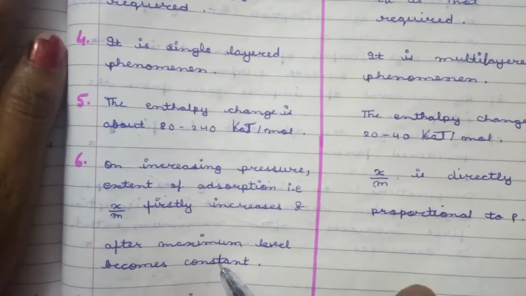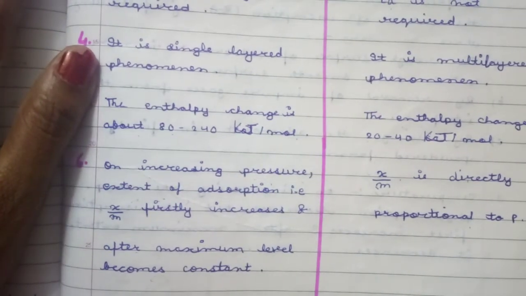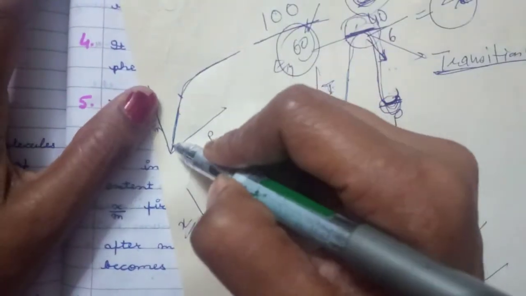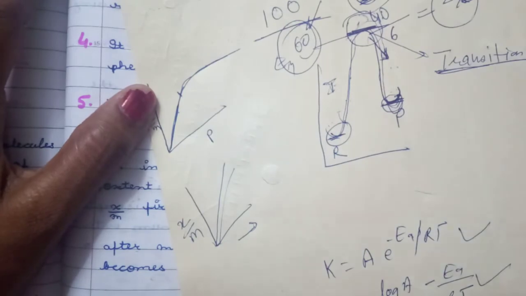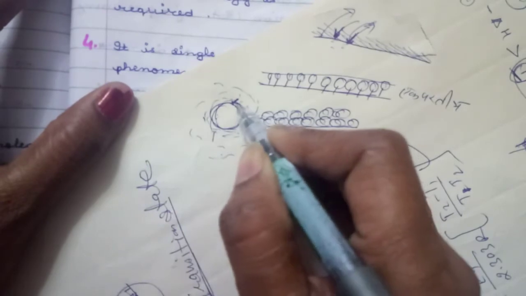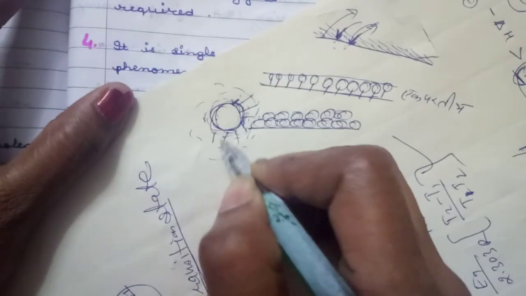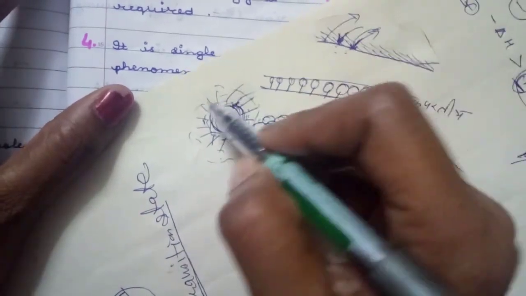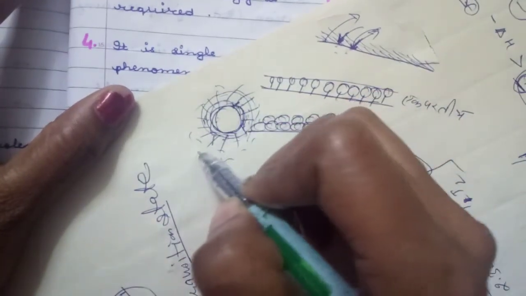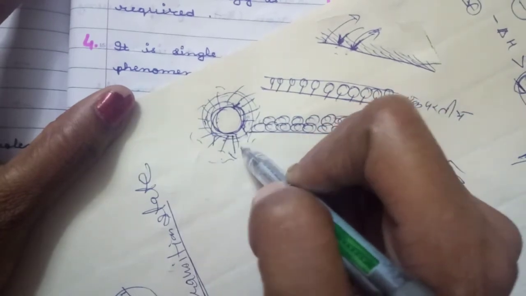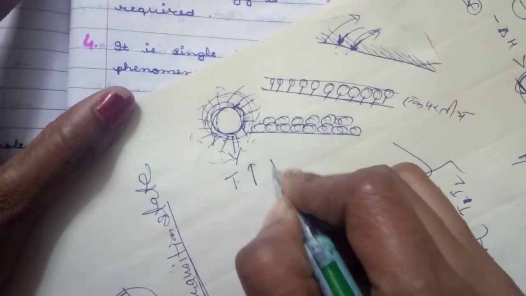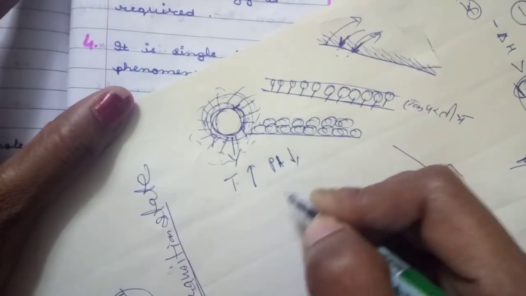Now, when temperature is increased, in the physisorption case the van der Waals attraction forces between the adsorbate and adsorbent are broken. When attraction forces are destroyed, the adsorption decreases, meaning that on increasing temperature physical adsorption decreases.